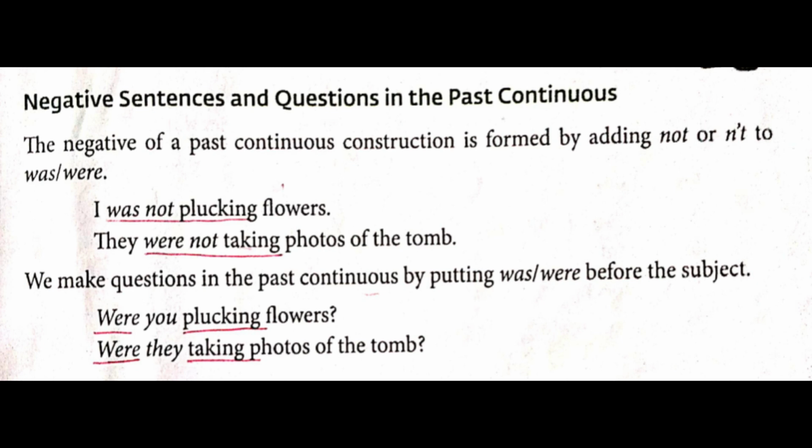Next rule we have about questions. We make questions in the past continuous by putting was/were before the subject. As prior also we did. Your interchange of the position, subject will come in the second position and auxiliary verb will come in the first position. Were you plucking flowers? Were they taking photos of the Tom? So your first one underline were and underline plucking. Second one underline were and underline taking.